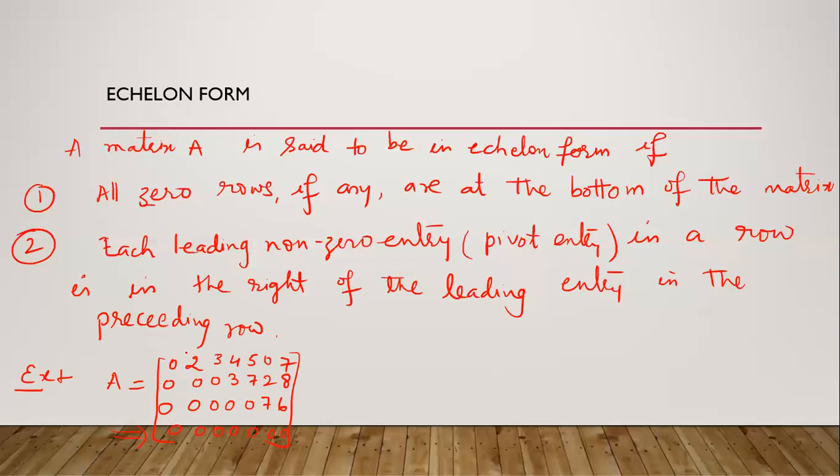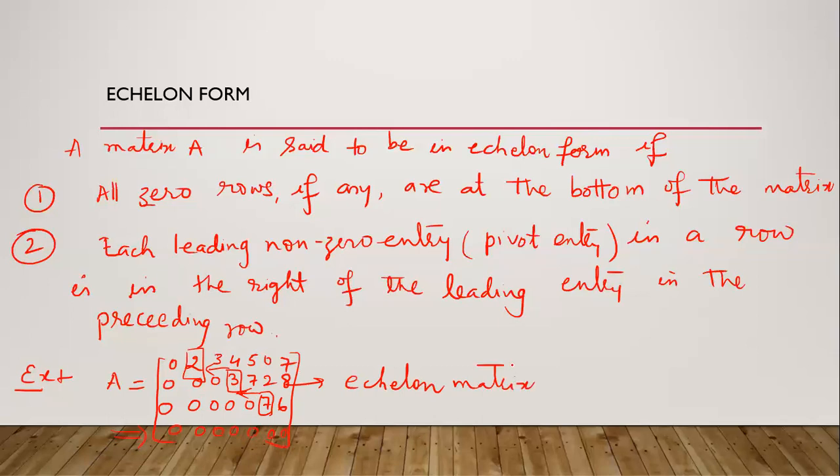This is the leading entry for row 1, this for row 2, and this for row 3, each to the right of the leading entry of the preceding row. So this is in echelon form. This is called an echelon matrix.